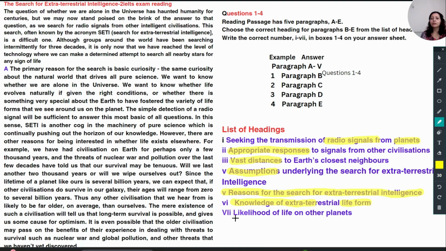Next is likelihood of life on other planets. Likelihood, again, this is an estimation, we are just assuming life on other planets.